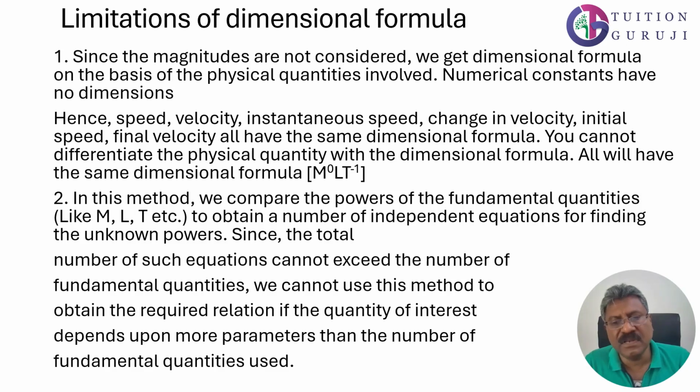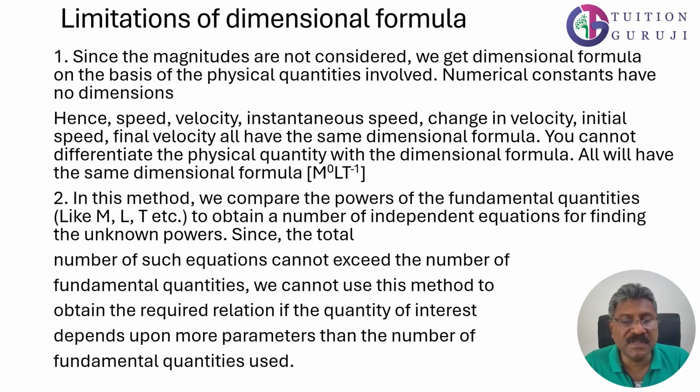We will now examine the limitations of the dimensional formula. Since the magnitudes are not considered, we get the dimensional formula on the basis of the physical quantities involved. Numerical constants have no dimensions. Hence speed, velocity, instantaneous speed, change in velocity, change in speed, initial speed, final velocity all have the same dimensional formula. You cannot differentiate the physical quantity with the dimensional formula. All will have the same dimensional formula, LT raised to minus 1.